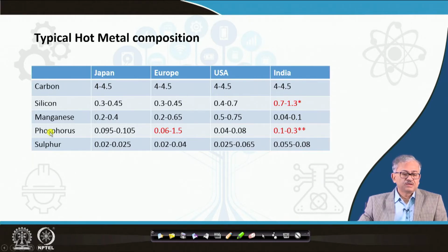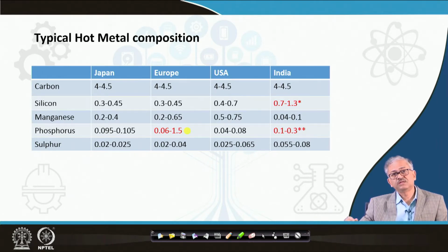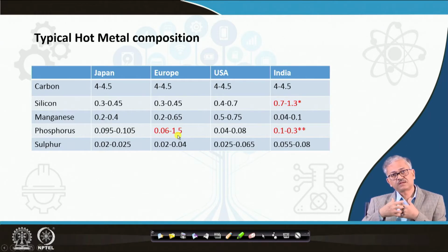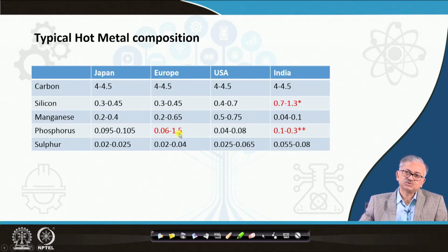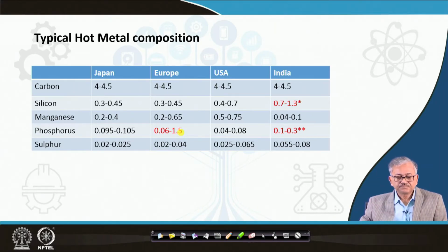Manganese, we are okay. And if you consider phosphorus, European hot metal has a very high phosphorus, 0.06 to 1.5, and that may be because they are working with ore which has very high phosphorus content. That is why they have special techniques for removing the phosphorus. Either they use a double slag practice, or they use lime powder along with the oxygen blowing, that is called the LDSC. Some separate technique is there to take care of this very high phosphorus, also the double slag practice, because a large volume of slag will be there, which is difficult to handle.